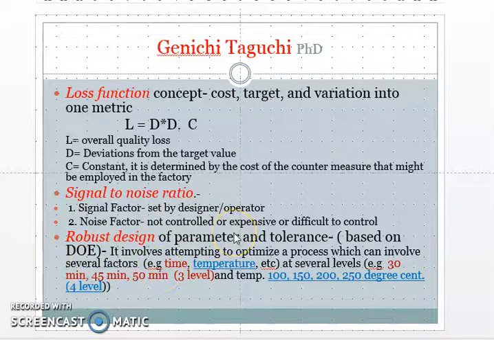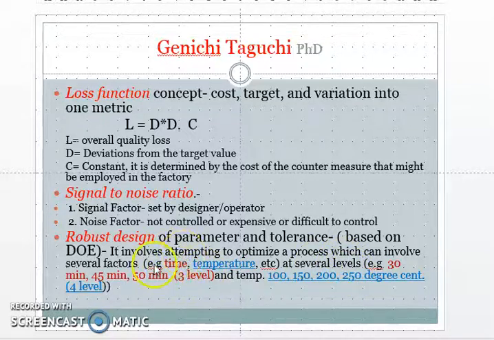It involves optimization of the process, which involves different factors such as time, temperature, and materials, at several levels.